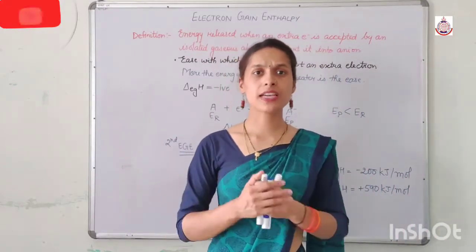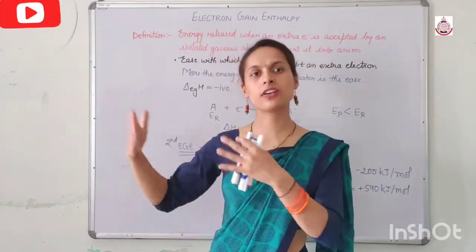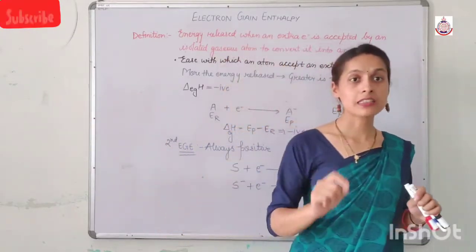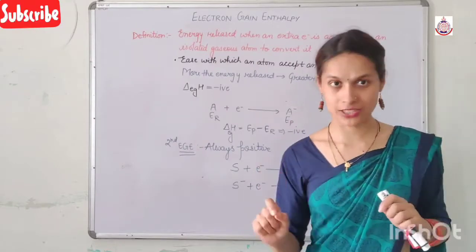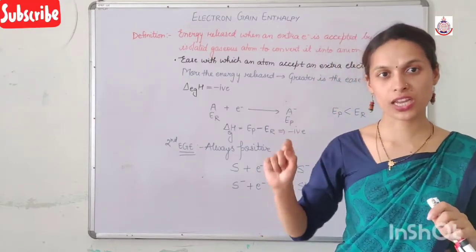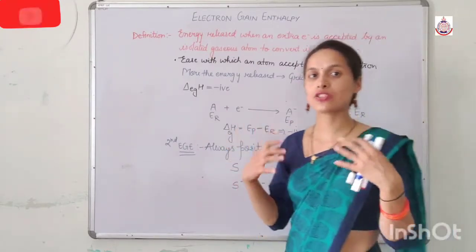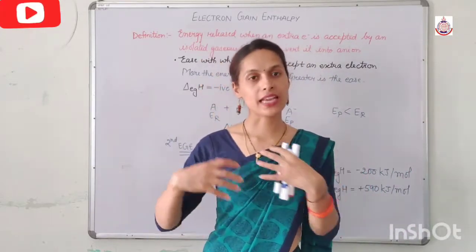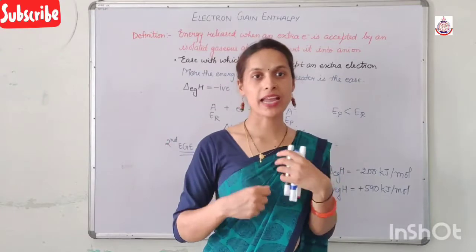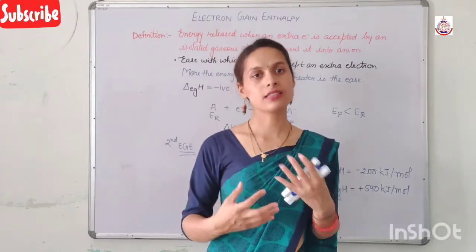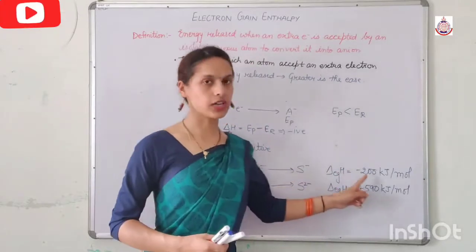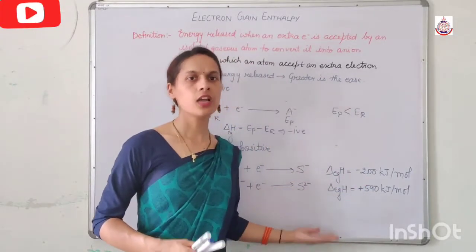But in successive electron gain enthalpy, we are dealing with the first, second, third, fourth and so on. So in that case, we will say that the amount of energy change when an extra electron is added to a gaseous atom, or when an extra electron is accepted by a gaseous species, that is the successive electron gain enthalpy. Here, this is first, this is second, third, and so on.